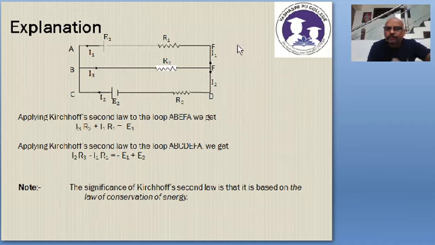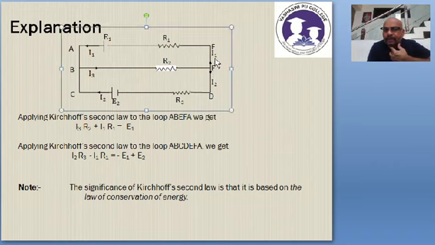Okay. So, for example, we will start from B. I'll go to E, then E to F, from F to A and A to B. I have to complete once. That is a closed path for the current to flow, called what? Mesh.